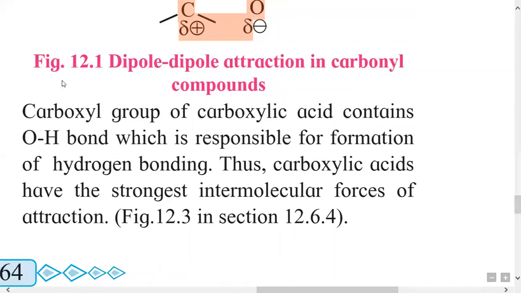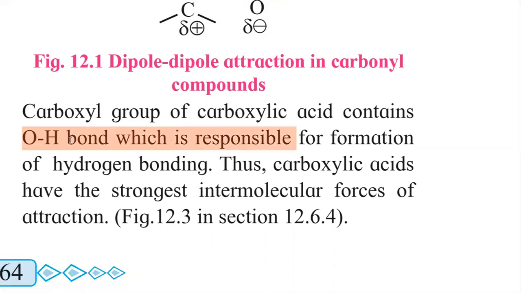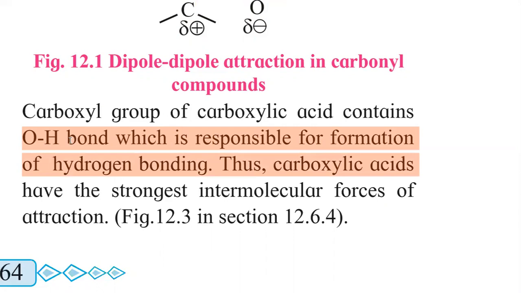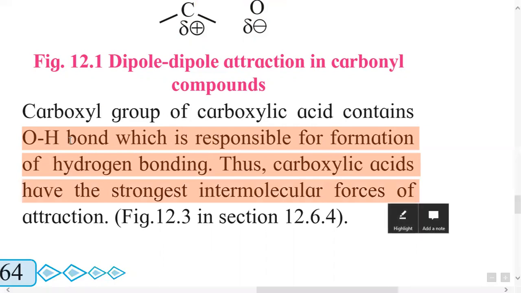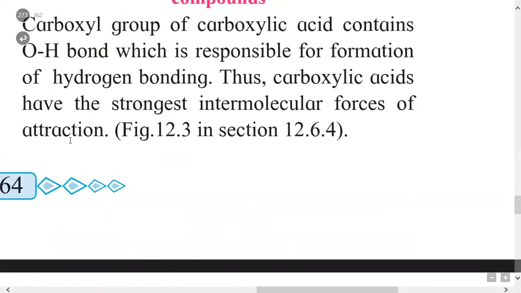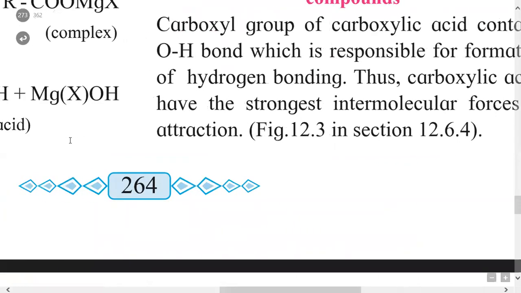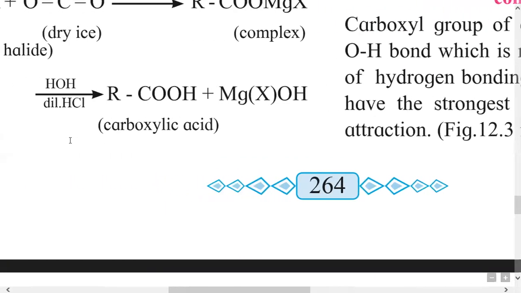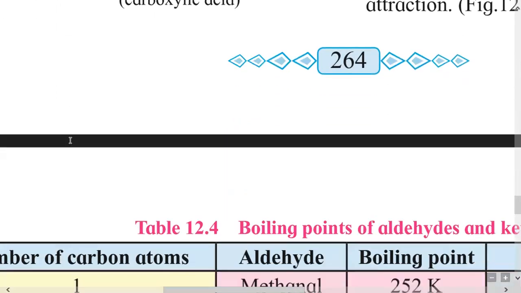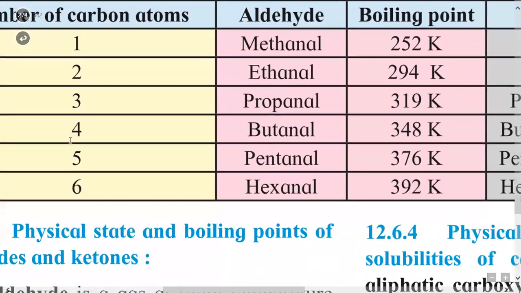this group. So carbonyl group of carboxylic acid contains an additional OH bond, which is responsible for the formation of hydrogen bonding. Hence, these carboxylic acids have the strongest intermolecular forces of attraction, and this is shown in this figure, that is intermolecular forces of attraction in carboxylic acid.